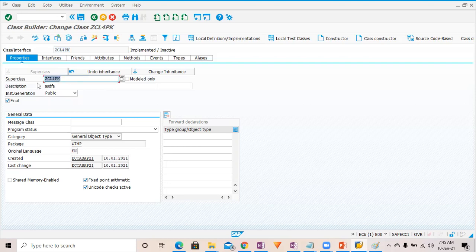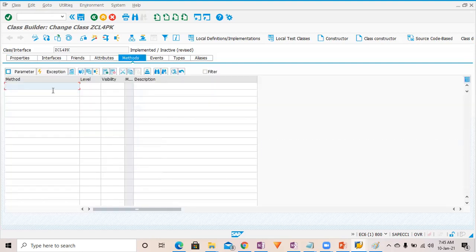I'm going to press enter, right? So once I press enter, everything. Now if you come to the methods, you can see here no class_constructor, or neither constructor. But if you click on the save button, what will happen? Everything is now properly updated, and you can see here constructor has been inherited over here.